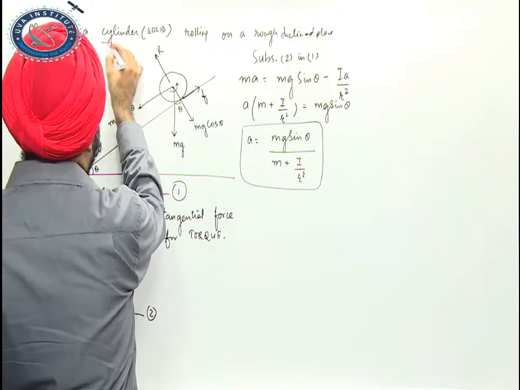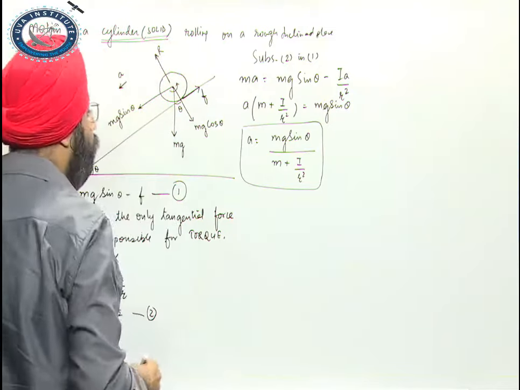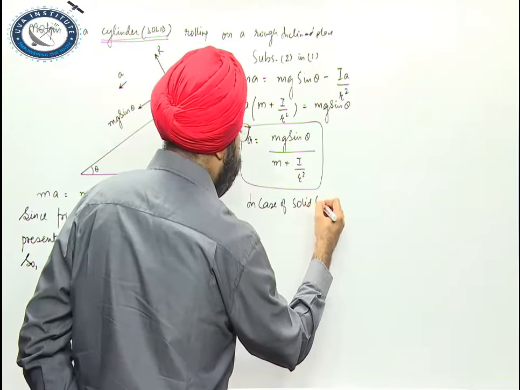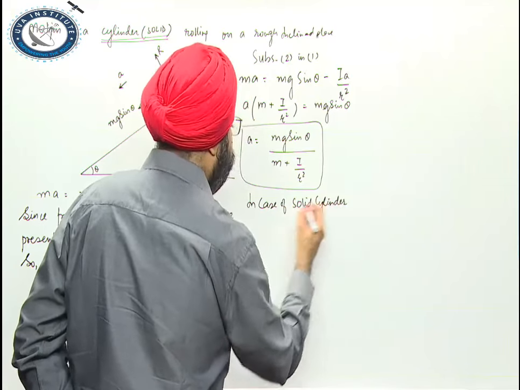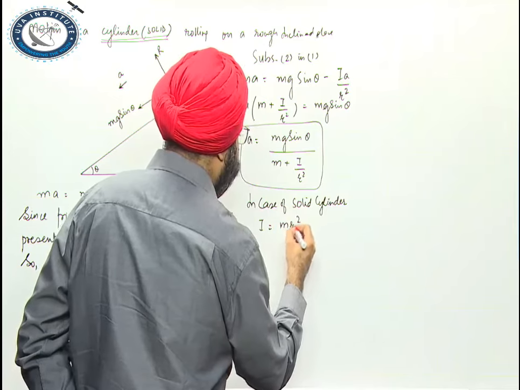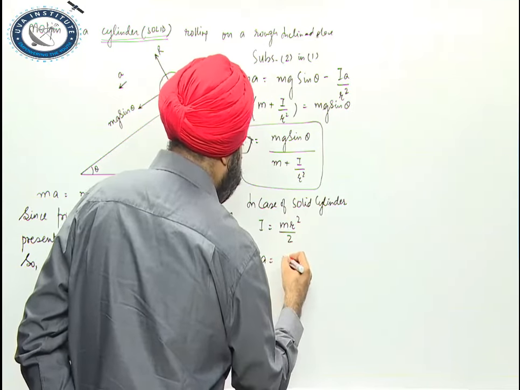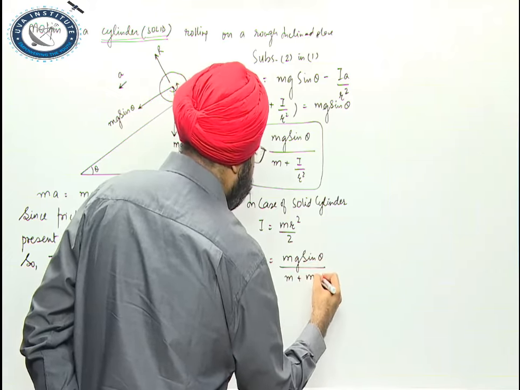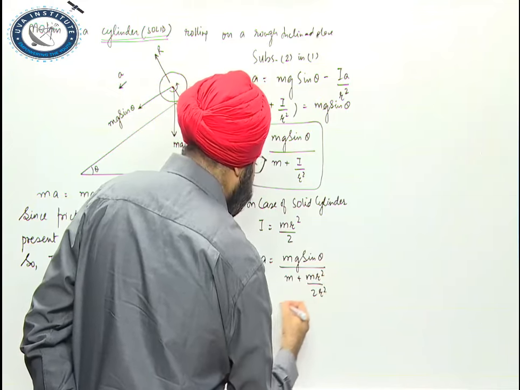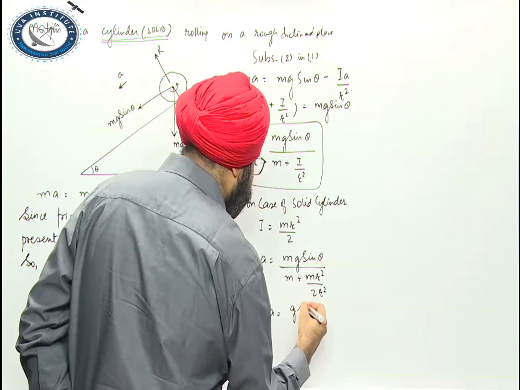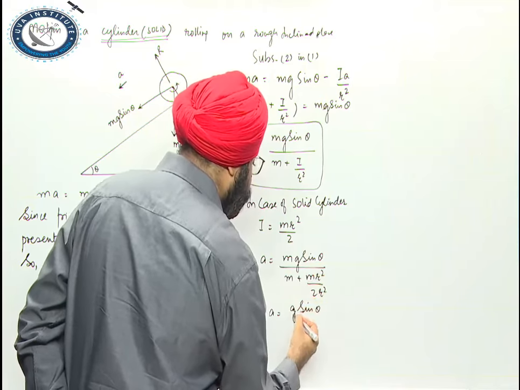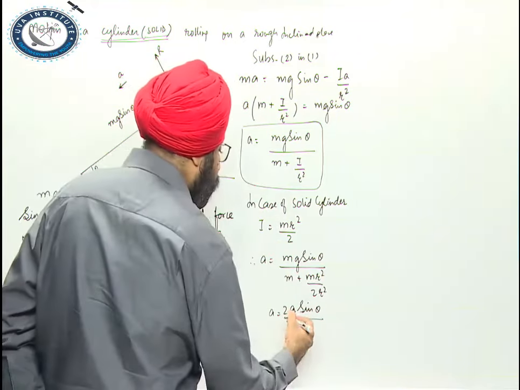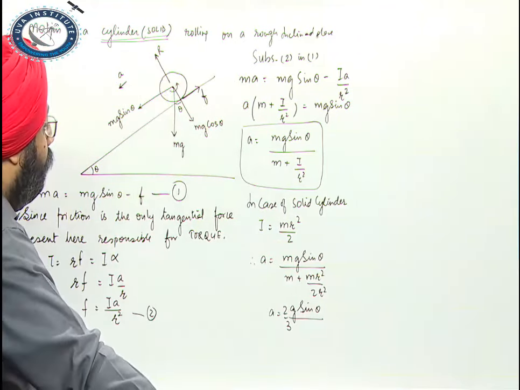Now I was doing the problem for a solid cylinder. So in case of a solid cylinder, I is equal to mr square by 2. So acceleration is mg sin theta divided by m plus mr square by 2 r square. So acceleration is g sin theta, r square cancels out, 2 by 3 g sin theta. This is my acceleration, 2g sin theta by 3 in this case.